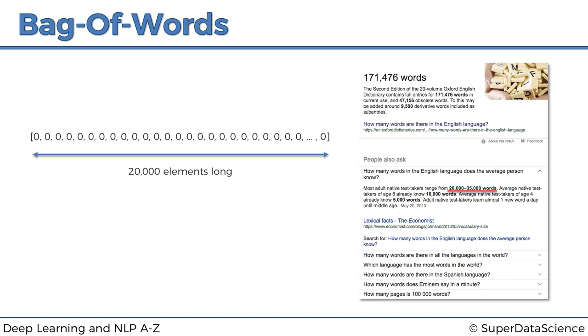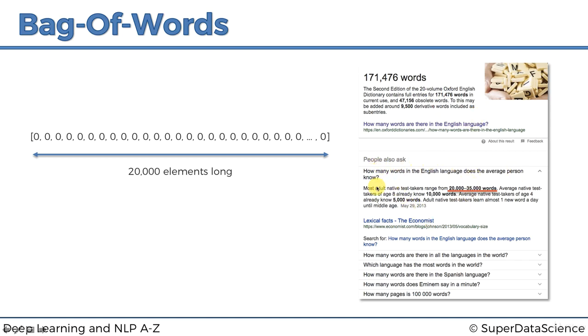So here's a quick search on Google. How many words are there in the English language? 171,476 words. That's how many entries in the Oxford Dictionary, plus some obsolete words, plus derivative words, and so on.